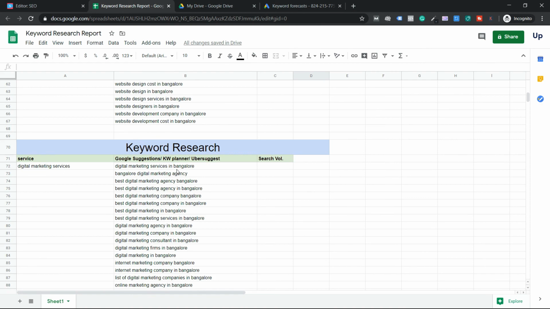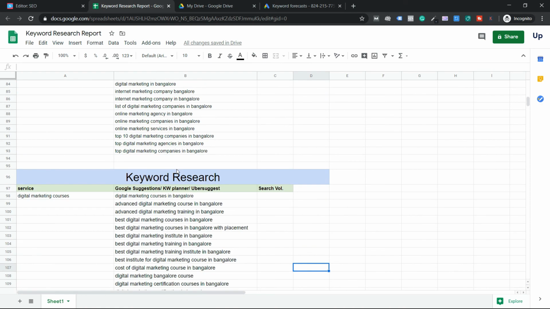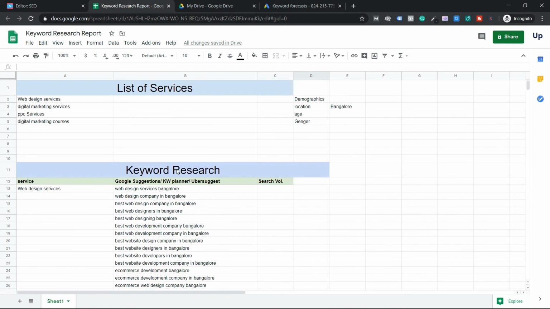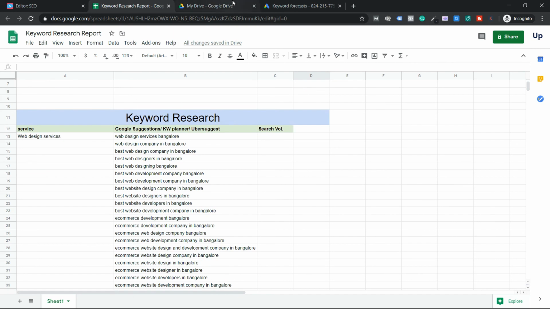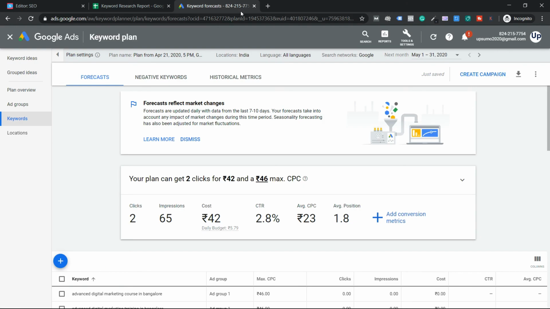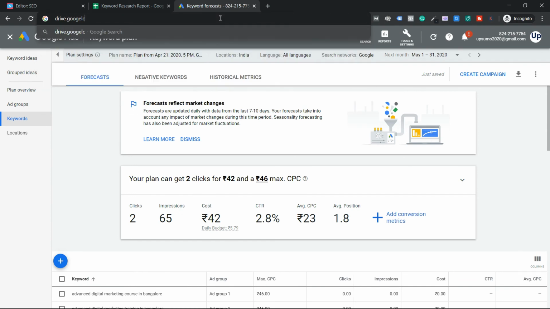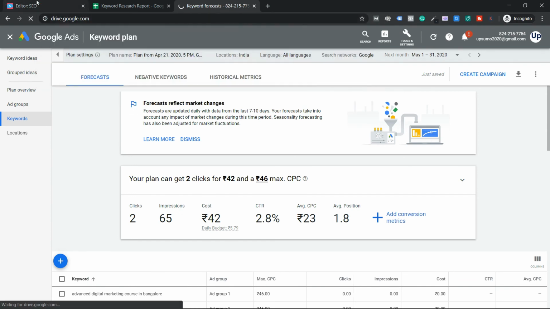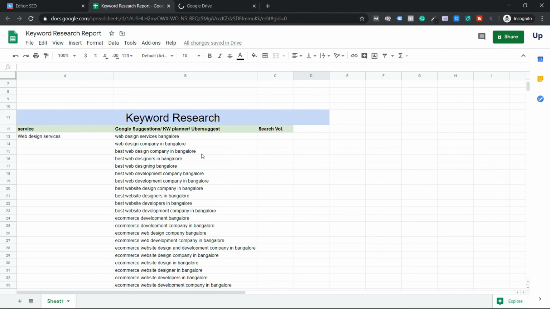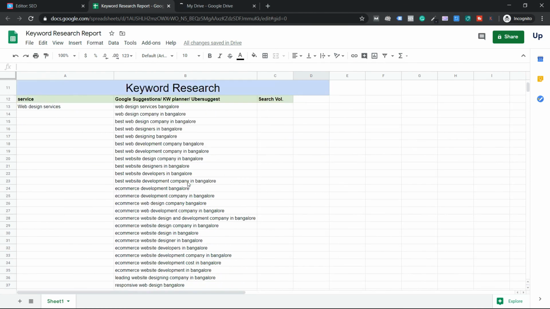This is the list of keywords I want you to list. Now once your keyword research list is done, I can close this tab. I'll just open drive.google.com. I'll be using that later. So this is my keyword search list, guys. Now I have made a list.